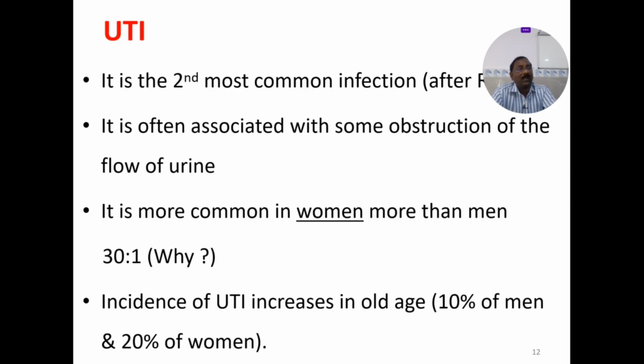It's the second most common infection after respiratory tract infections. There will be some obstruction to the flow of urine in urinary tract infections. It may be anatomical, like vesico-ureteric reflux, and it may be functional, like the presence of CKD, diabetes, or immunosuppressive diseases, etc. It's very common in women because of the short urethra and its proximity to the anal canal.